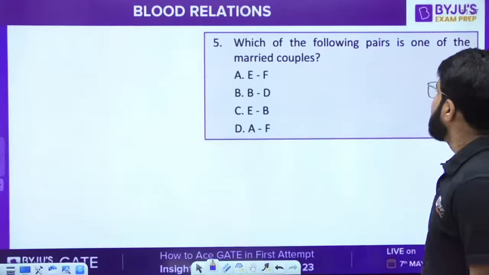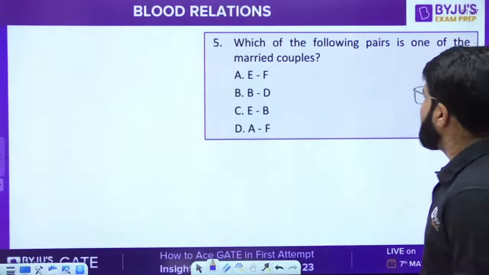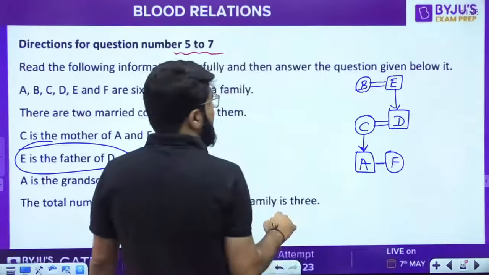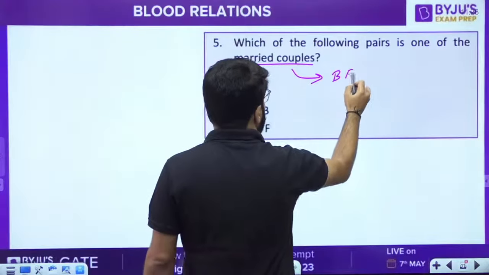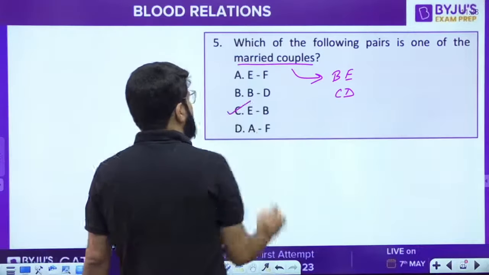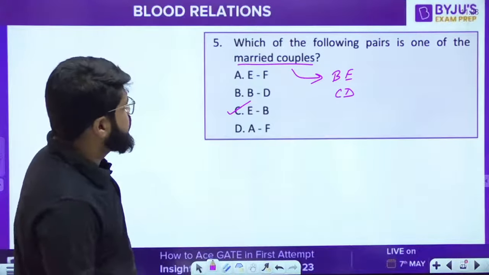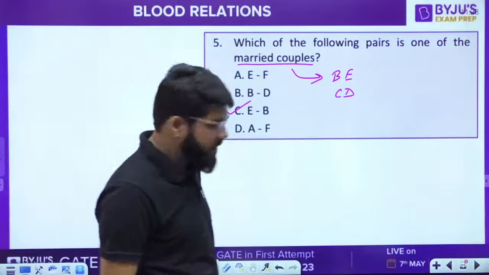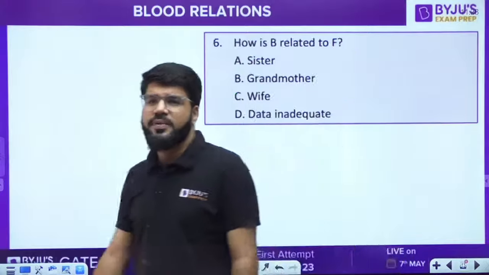Let's have a look. Which of the following pairs is one of the married couples? What are the married couples that I have obtained? One is BE and one is CD. So option C is the correct answer. Yes, Adil says 5C, correct. Let's move ahead to the 6th one.